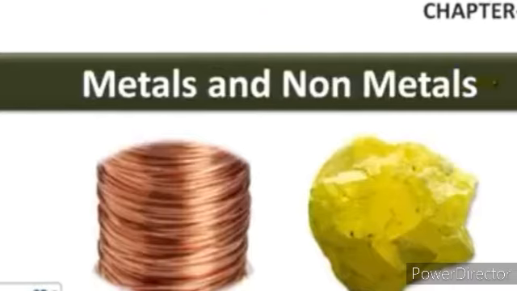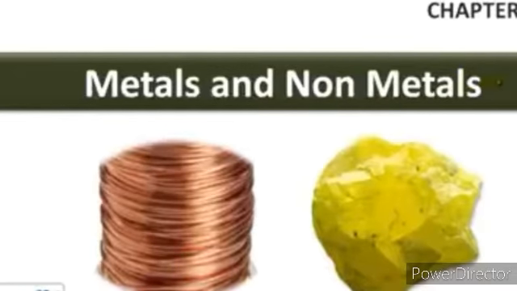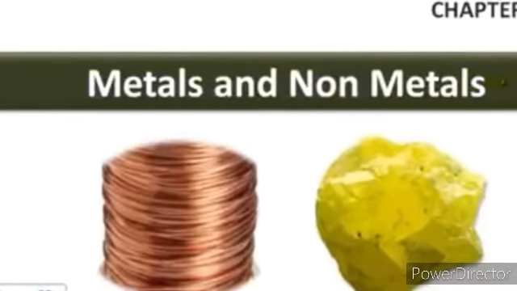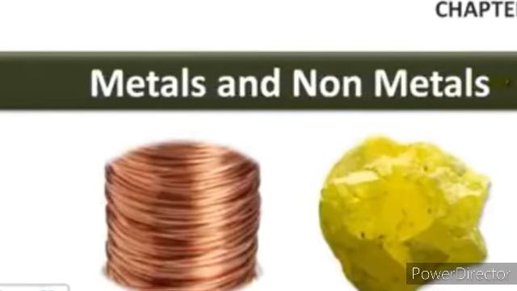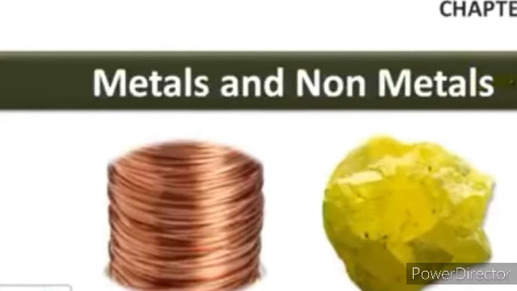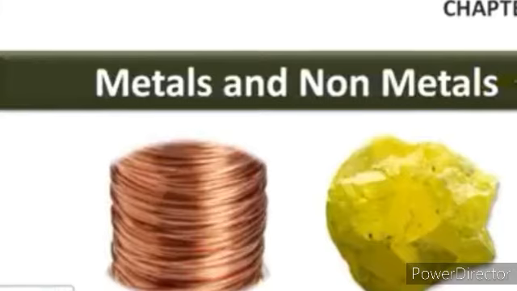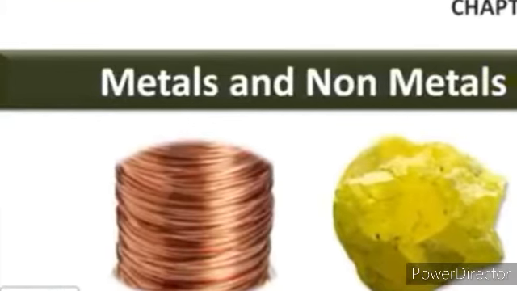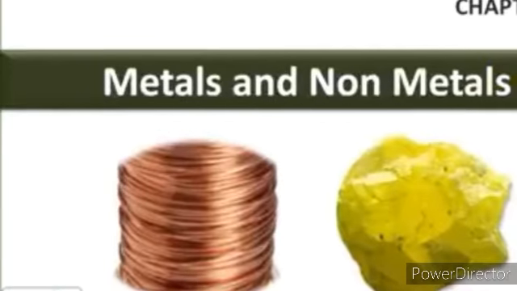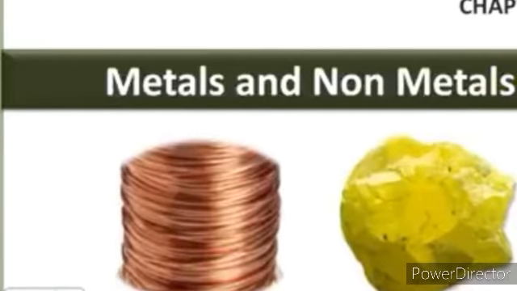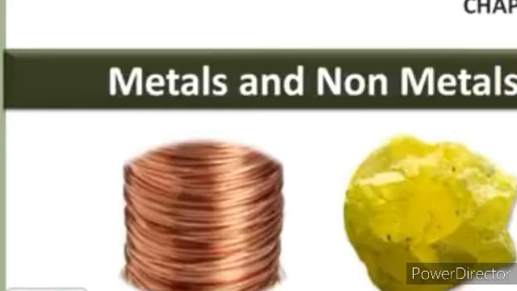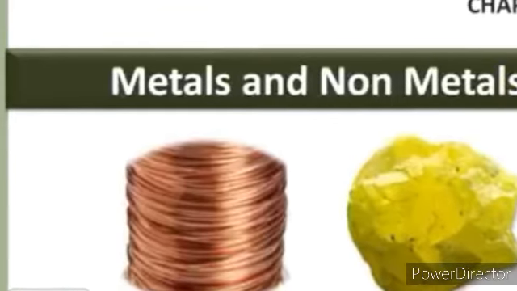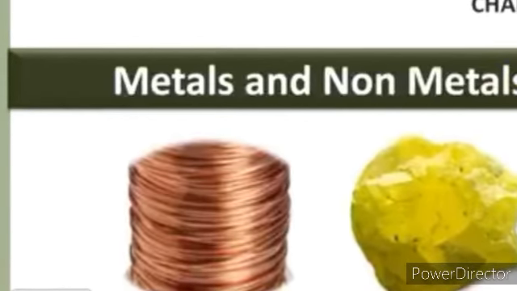Here are the two figures. In the first figure, you can see copper wire and its use is electrical transmission. In the second figure, you will see sulfur. Sulfur belongs to the non-metal category and copper belongs to the metal category. The main constituent of acid rain is sulfur. There are many uses of sulfur.